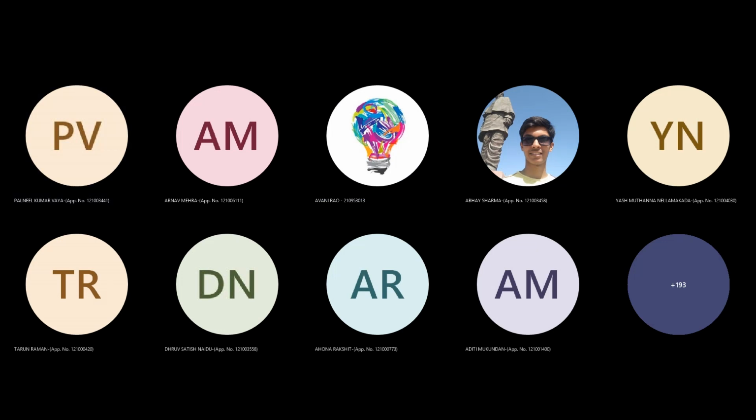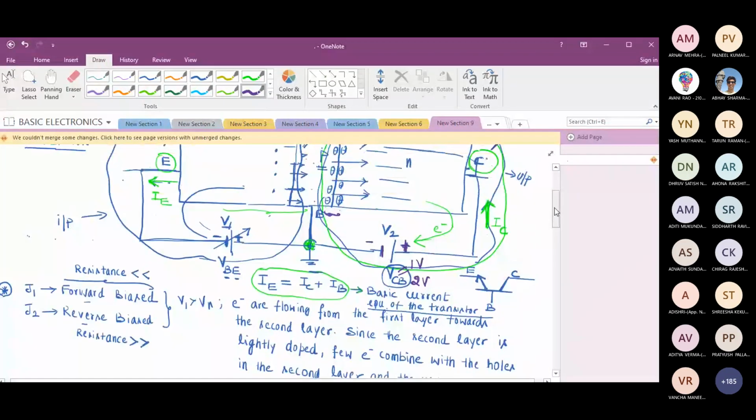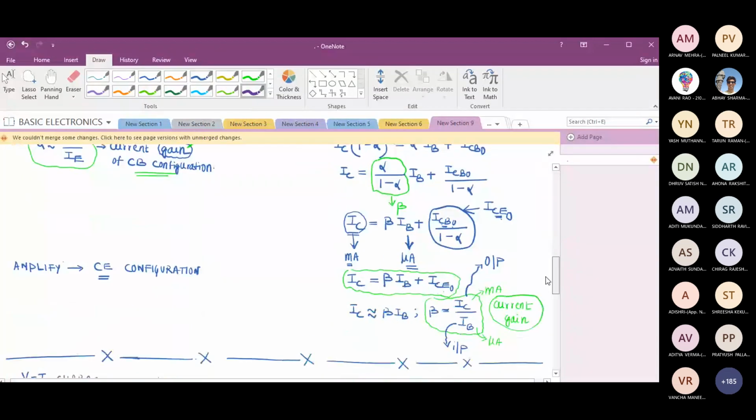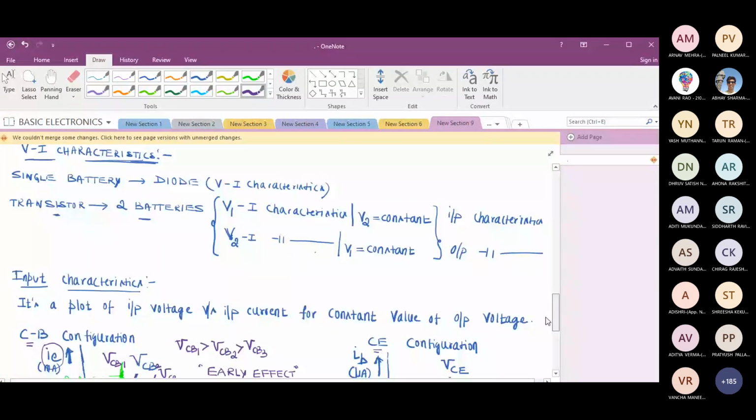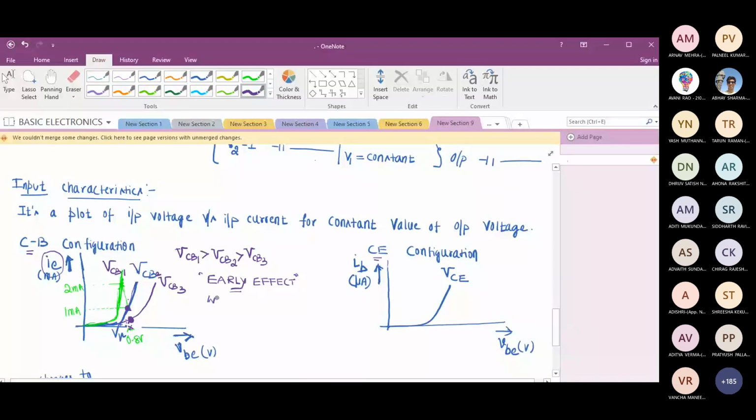Yes, sir. I was trying to explain the early effect. This phenomenon in transistor, what is early effect? Basically, early effect is nothing but when we increase the reverse bias voltage. Let me write here. When we increase the reverse bias external potential, so the external battery that we have connected, if we raise that external potential, right?